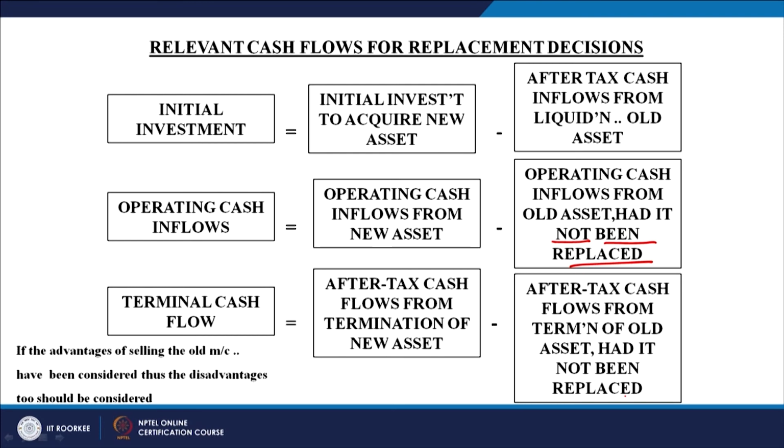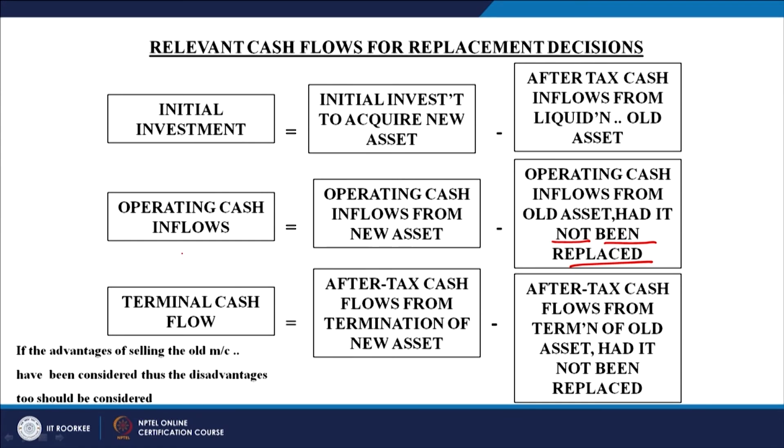While estimating the cash flow for replacement proposals, you have to bear in mind these three important things, because in cash flow analysis we always bear three things in mind. First of all, we work out the initial investment in the current period, or the zero period. Second, we work out the operating cash flows by estimating the revenue for the foreseeable number of years and subtracting the expected cost, and that gives you the operating cash inflows. Then we calculate the terminal cash flows, and finally we calculate the net cash flow, right.